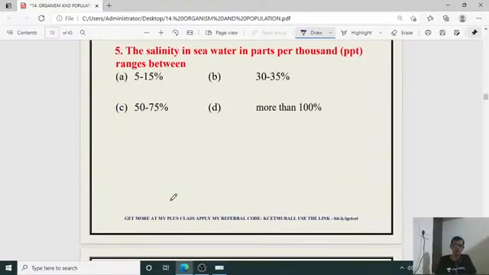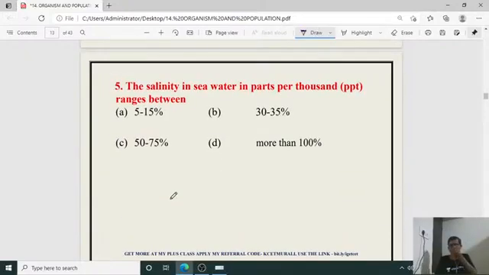Then the fifth question. The salinity in seawater in parts per thousand, that is ppt, ranges between how much? Of course, we know that seawater is saline, but what about the percentage of salinity or salt content in that water?